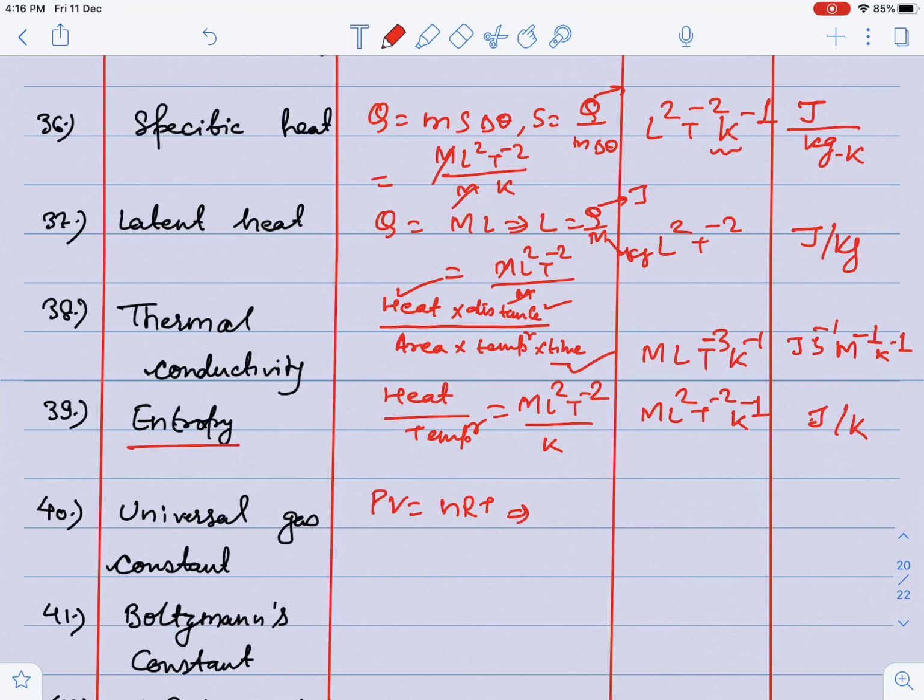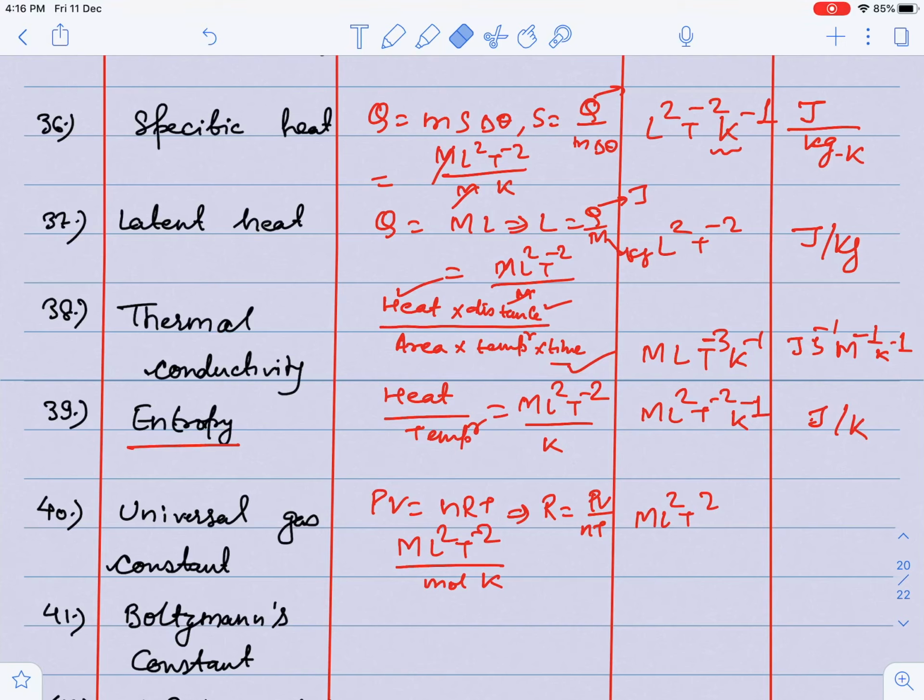Universal gas constant. You know that PV is equal to nRT. So R is the gas constant, PV by nT. PV is the dimension of work. So can I write mL2T minus 2 upon n, number of moles? So for the first time I am introducing mole. Mole upon Kelvin.